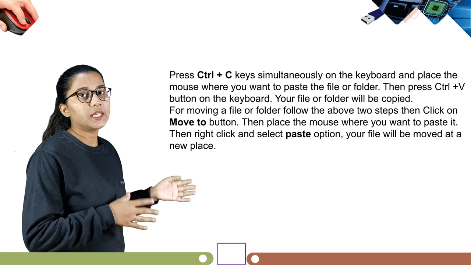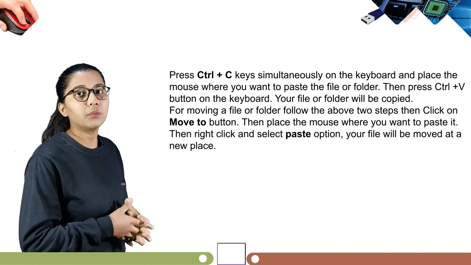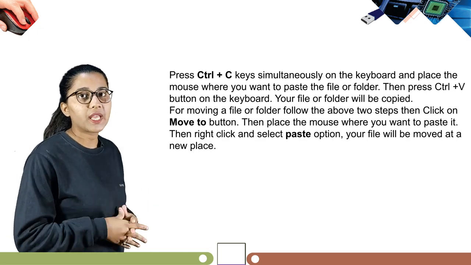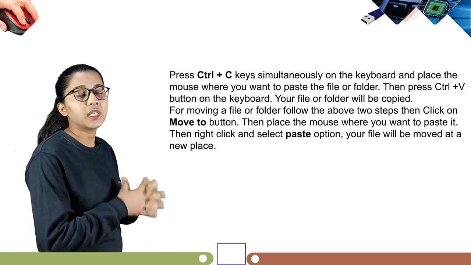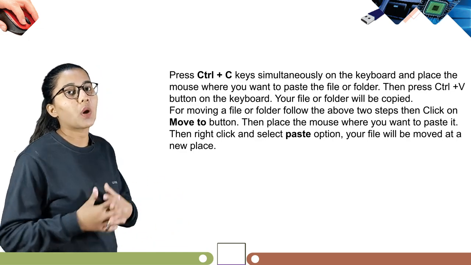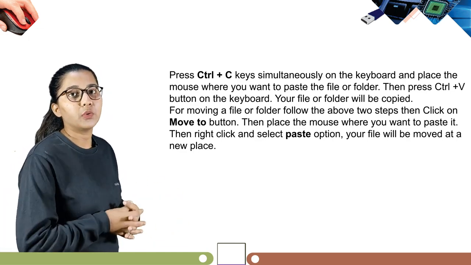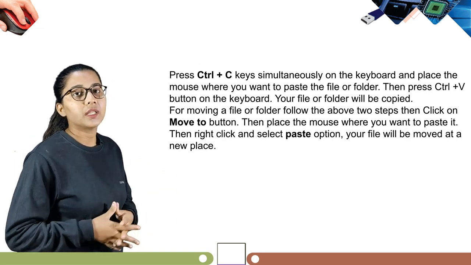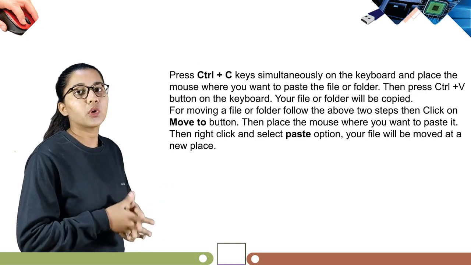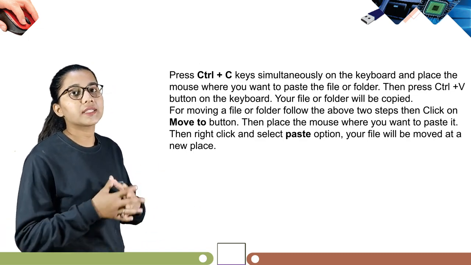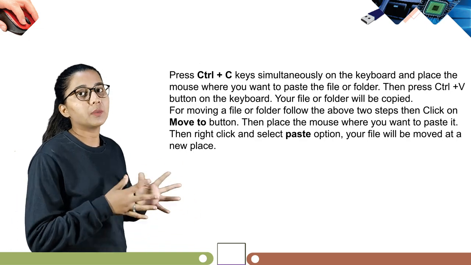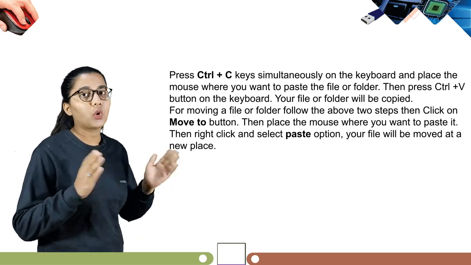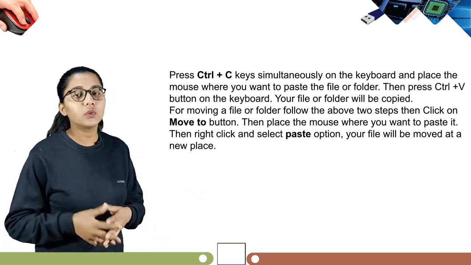Press Ctrl+C keys simultaneously on the keyboard and place the mouse where you want to paste the file or folder. Then press Ctrl+V button on the keyboard. Your file or folder will be copied. For moving a file or folder, follow the above 2 steps. Then click on Move to button. Then place the mouse where you want to paste it. Then right click and select Paste option. Your file will be moved at a new place. So students, this is how you are able to copy and paste your file and folder to a new location.